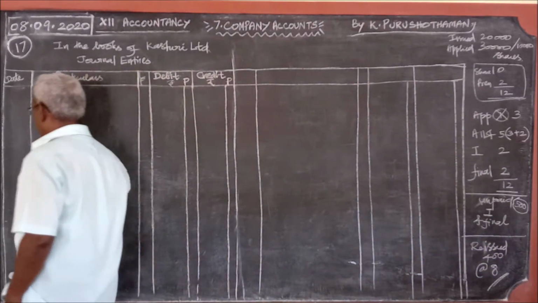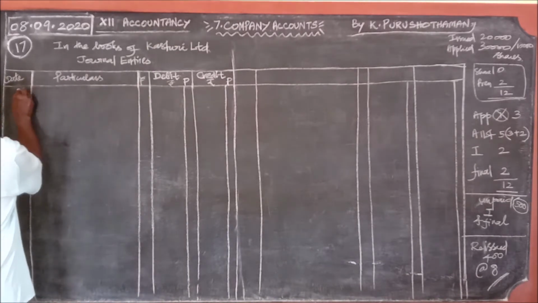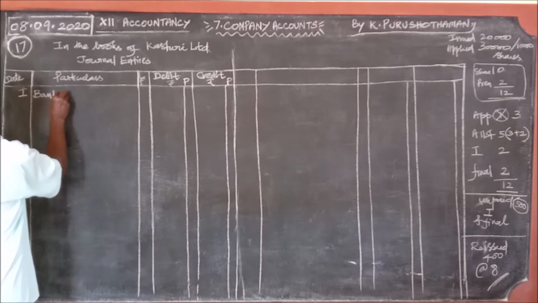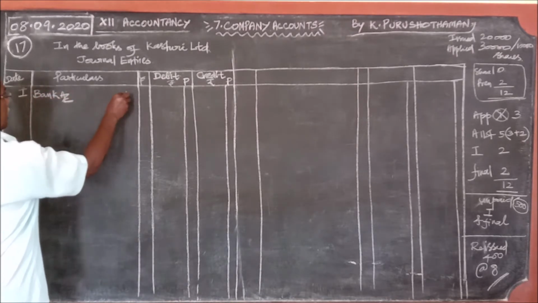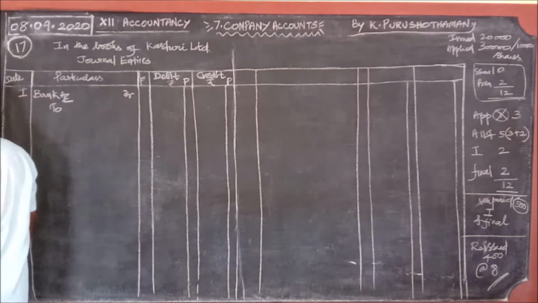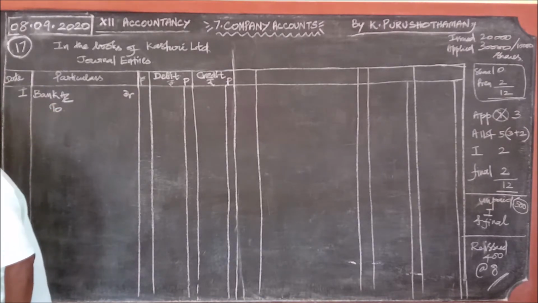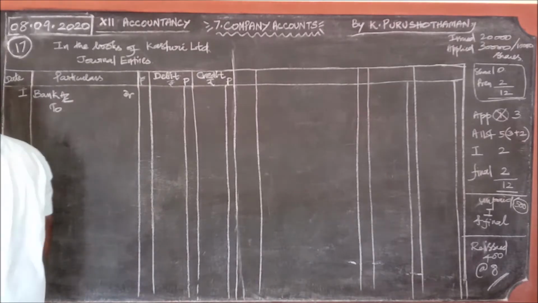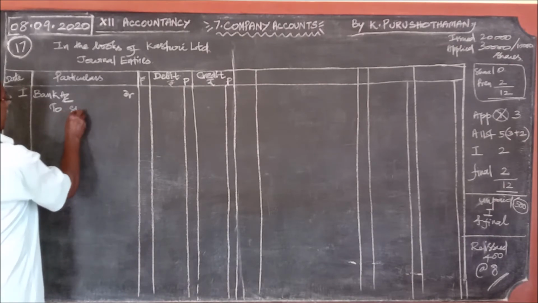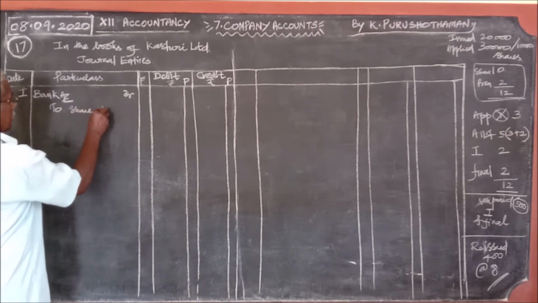So the first one, first stage, application stage. What should we write? In the application stage we should write bank account debit to share application account. Is there any equity shares? No, nothing is given about equity shares. Therefore we can write simply bank account debit to share application account.